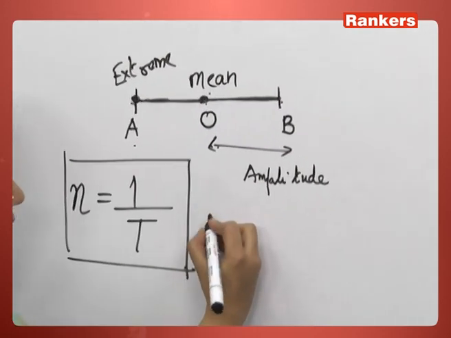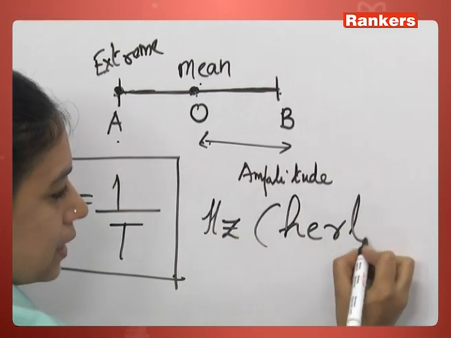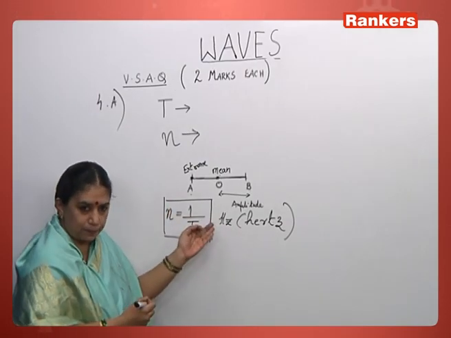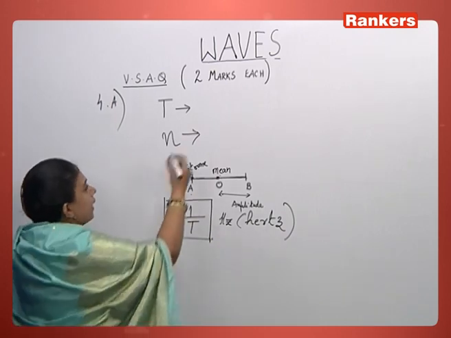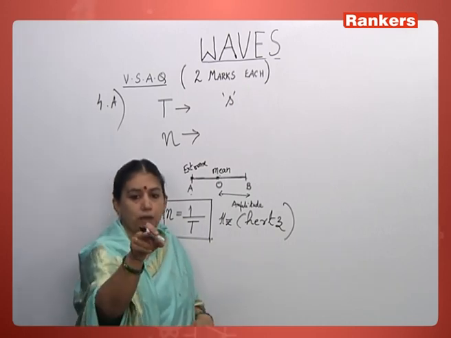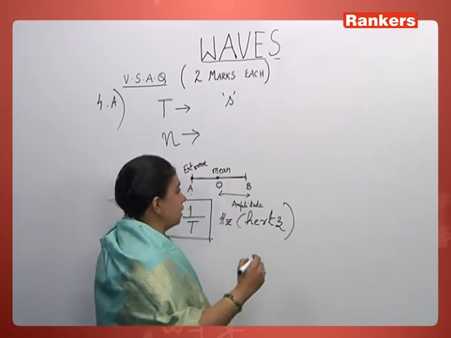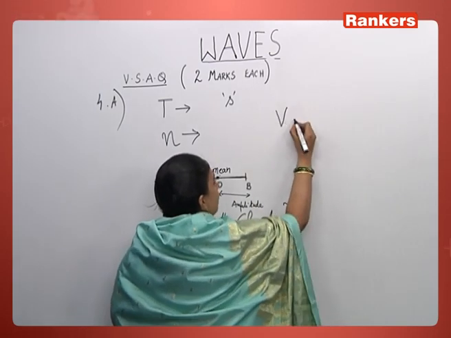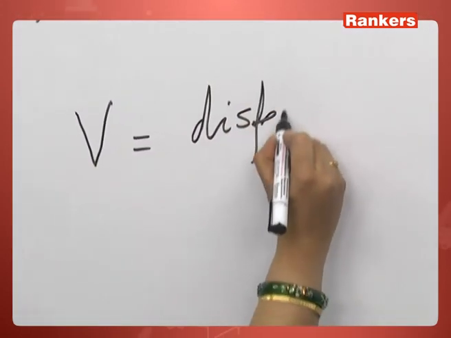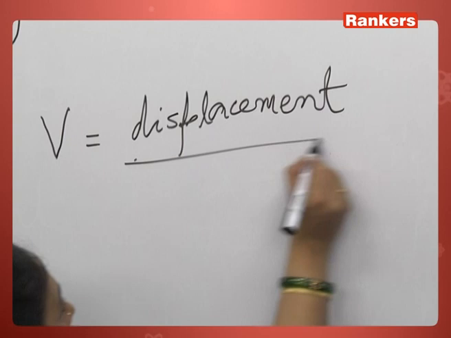The SI unit of frequency is hertz, written in small letters because it is the name of a scientist, with symbol Hz, or vibrations per second, cycles per second. And time period has a unit of second. Now, in this question, obtain an expression for the wave velocity in terms of these parameters. So when we take wave velocity V, it is given by displacement by time.